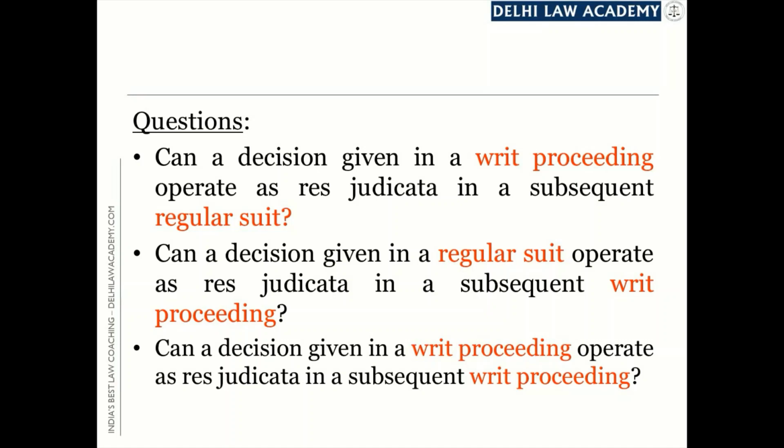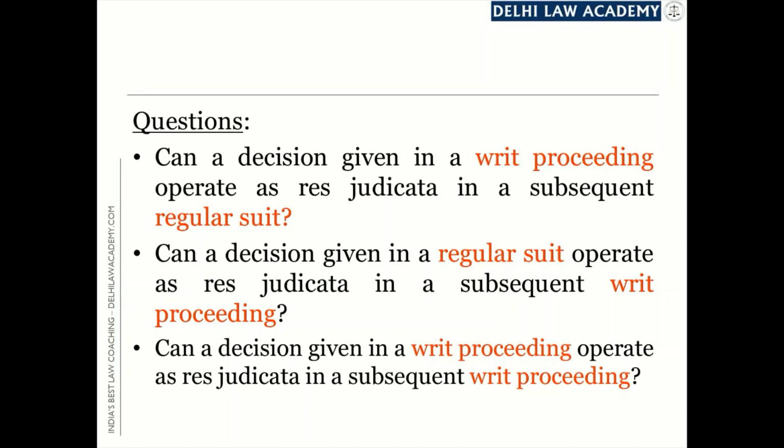Here we are talking, the first proceeding is in the form of a writ proceeding. It's not a former suit. However, the second proceeding is in the form of the suit, so we can call it as subsequent suit. Second question, can a decision given in a regular suit operate as res judicata in a subsequent writ proceeding? Now we have reversed the situation and the first proceeding was in the form of a regular suit, so it can be called as former suit, but the second proceeding is not a subsequent suit, rather it is a subsequent writ proceeding.